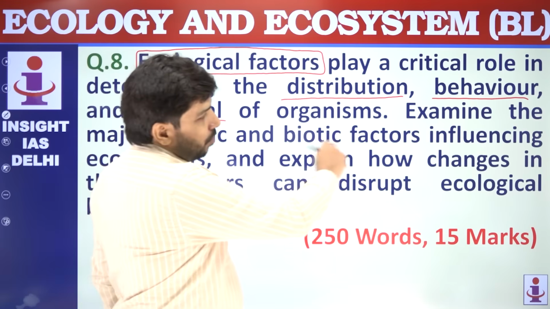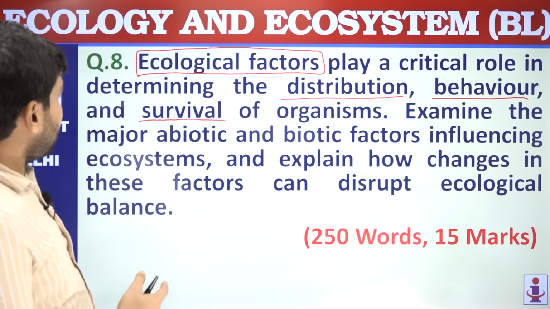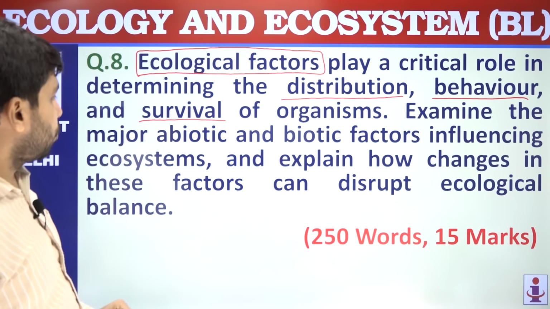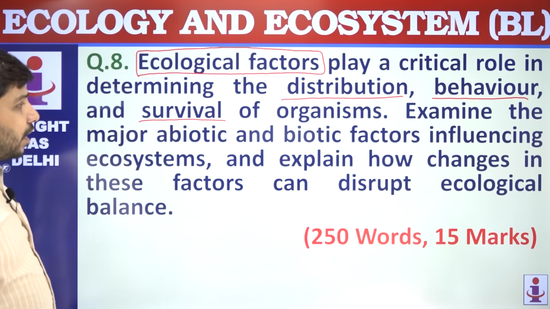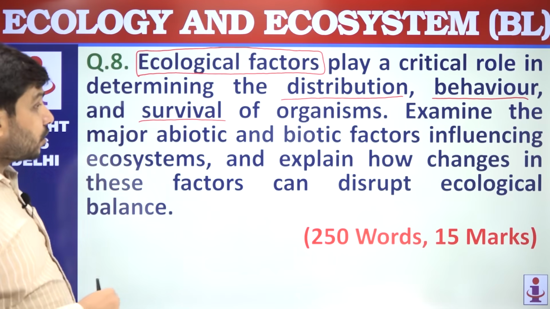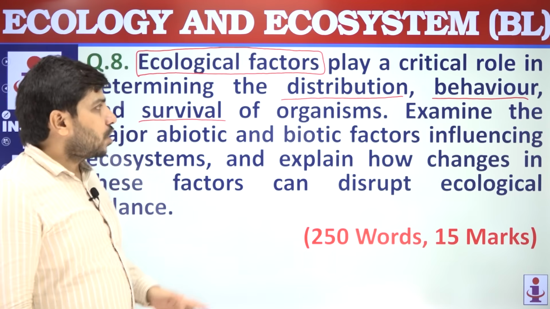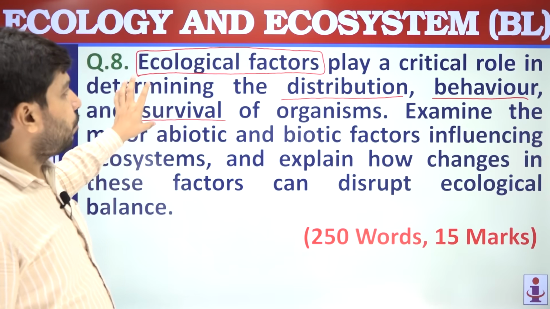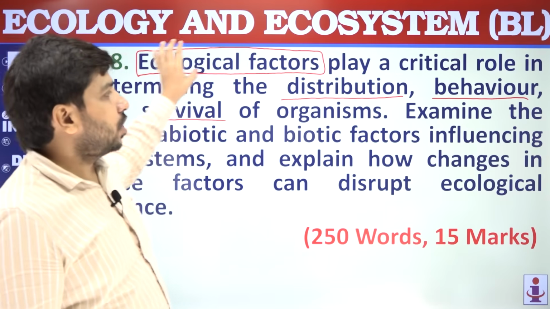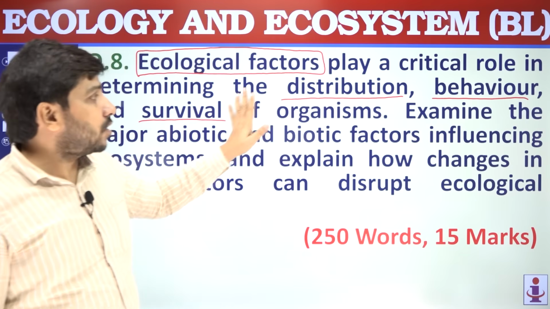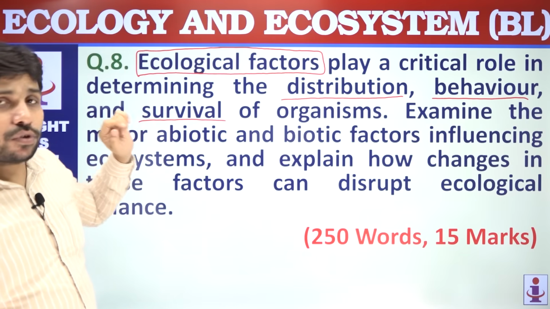Actual question starts from here. Examine the major abiotic and biotic factors influencing ecosystems and explain how changes in these factors can disrupt ecological balance. So first, in the introductory statement, the question talked about ecological factors and the relation with three things: distribution, behavior and survival of organisms.